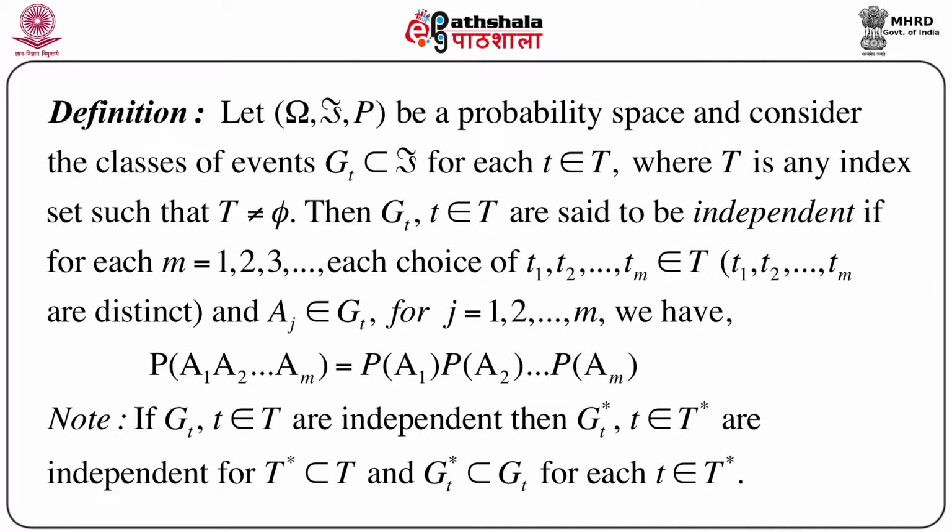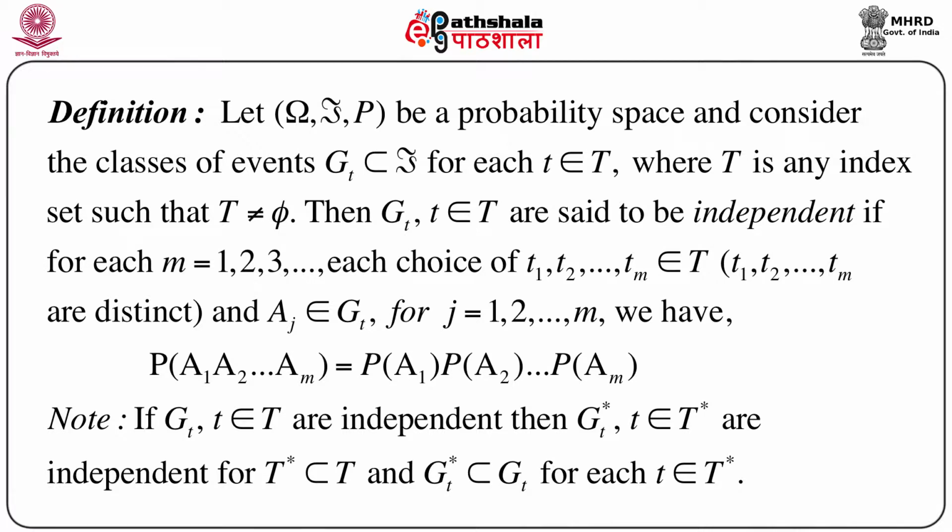That means T not equal to phi. So for any such index set, we can find a small t for which we can define G_t, where G_t is a subset of script F.